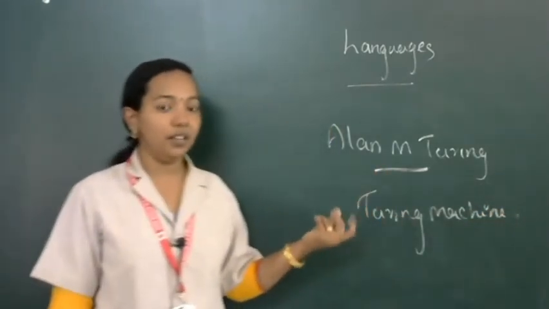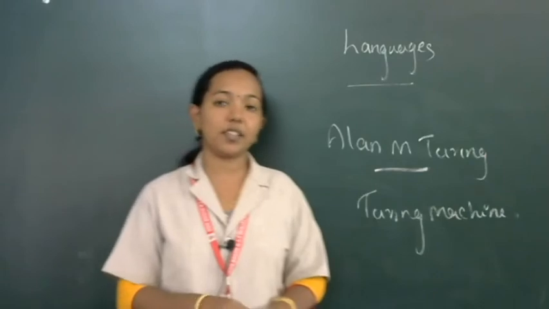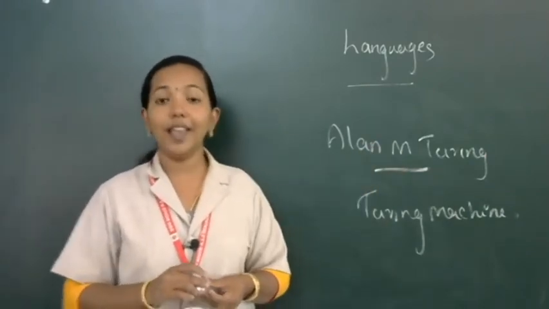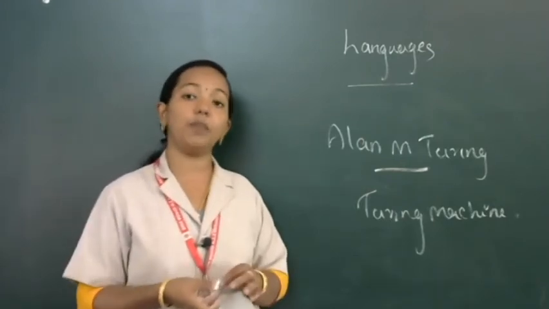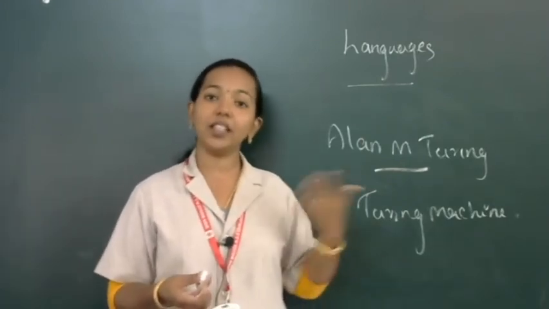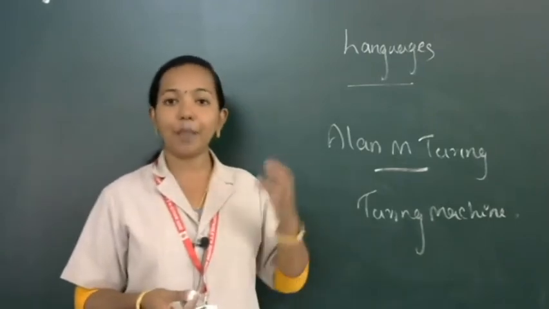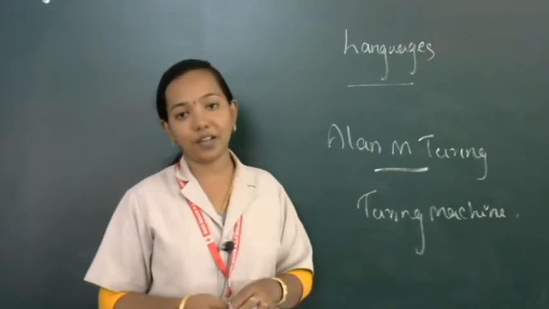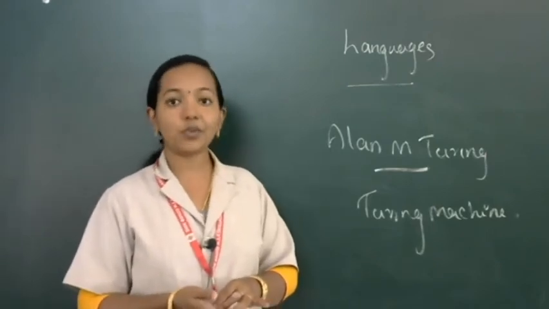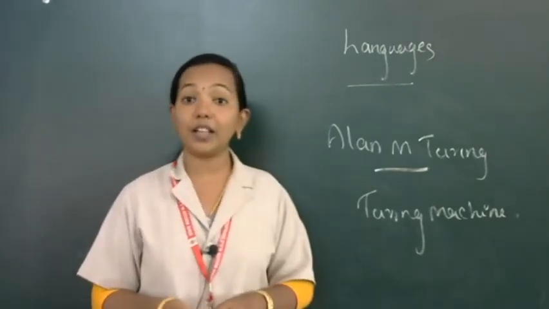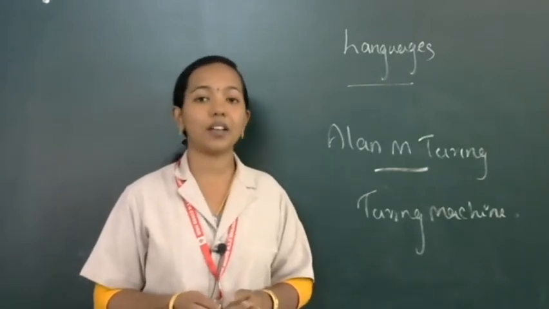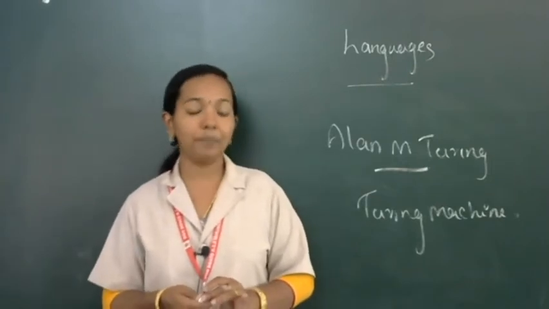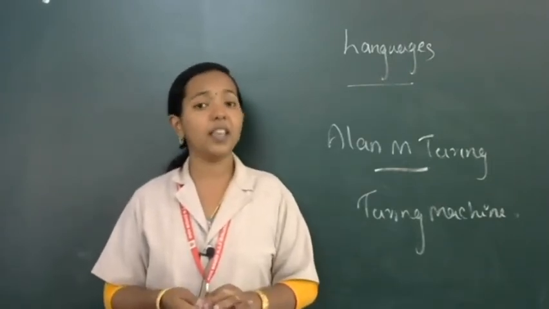From that machine, the artificial intelligence concept was introduced. This scientist proposed a question: can machines think like humans? From that question, a branch of computer science was introduced, AI, or artificial intelligence. That's why he is also known as the father of computer science and father of artificial intelligence. And he also introduced the concept of algorithm for making programming easier.